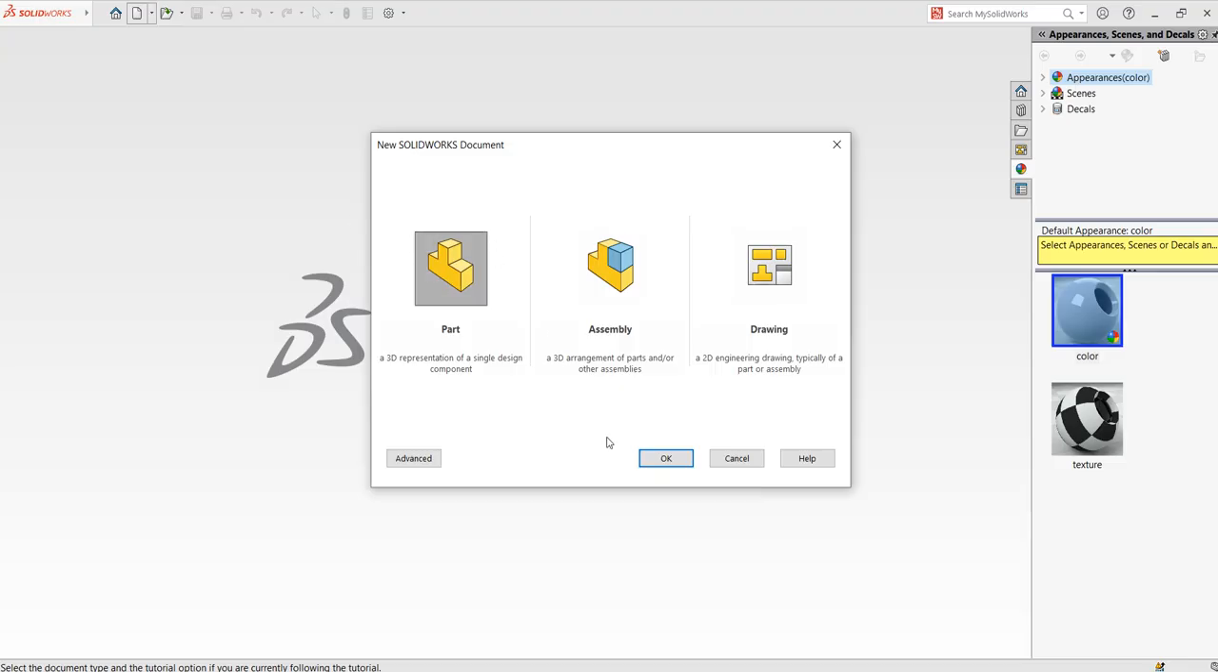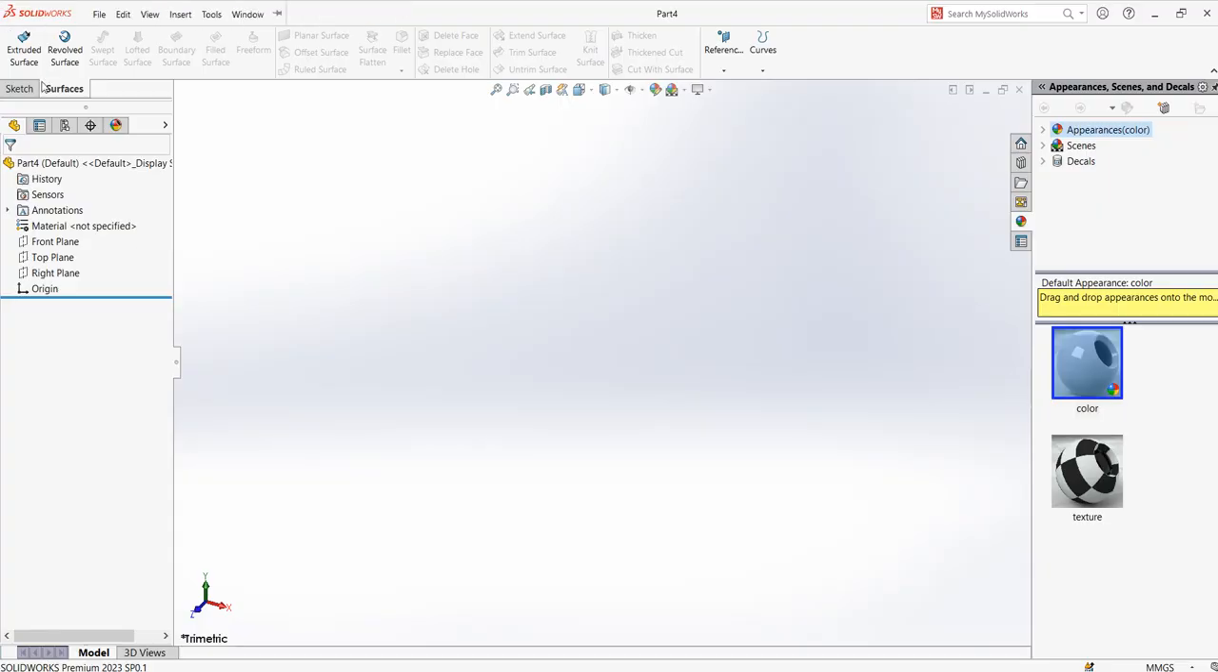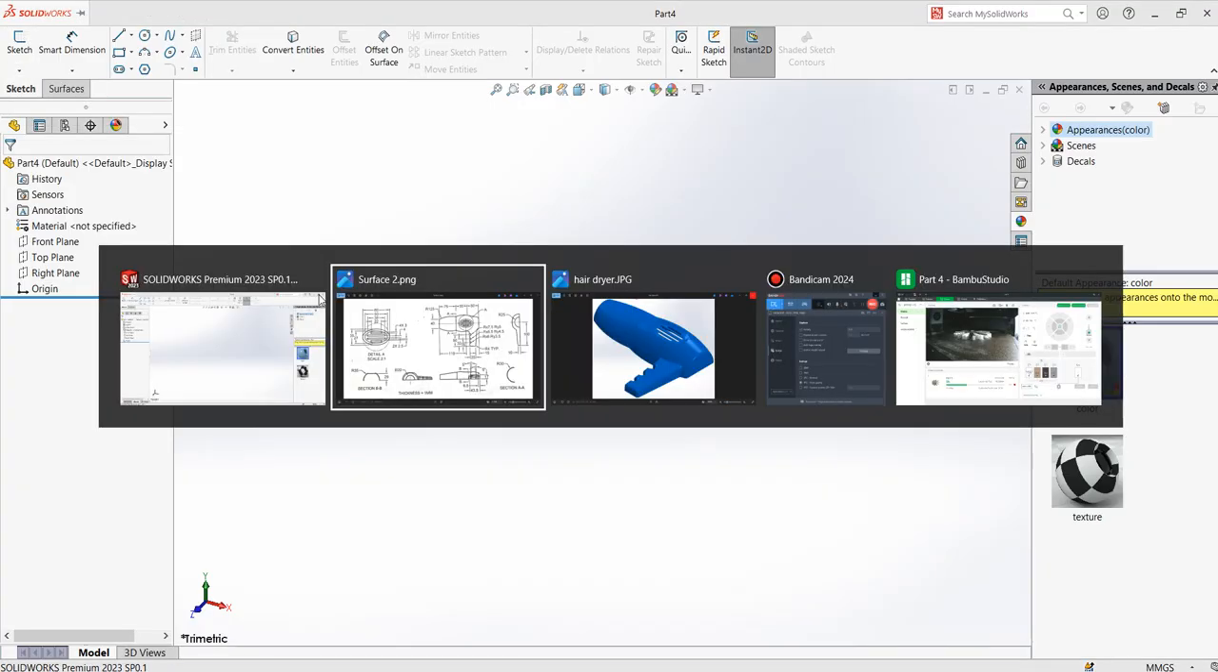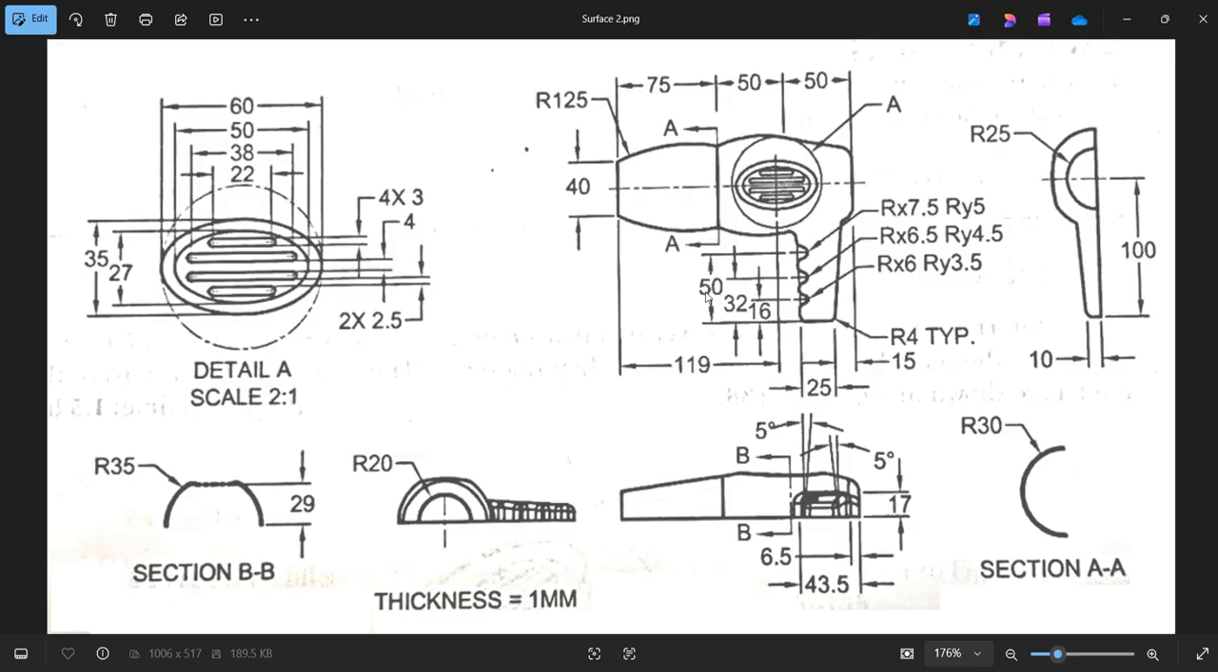Open your SolidWorks, start your part environment, click on Surface, click on Sketch. Okay, now if you see this surface, it has one, two, three, and four sections. Four sections with different semicircles. Then you have a guide curve on top.